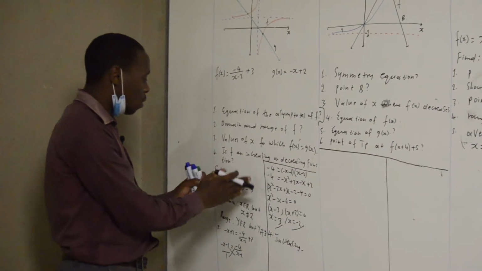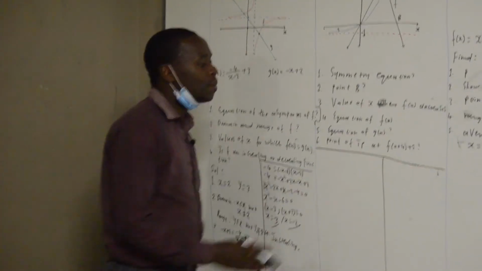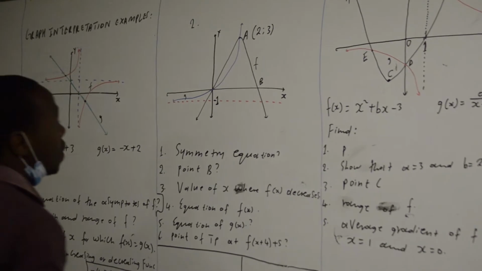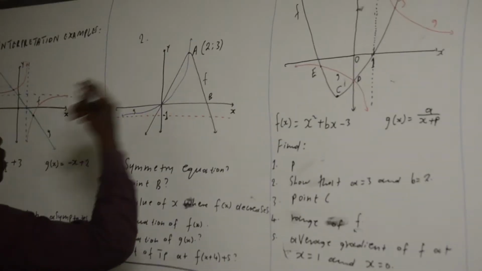That is it for the first part. And let's come to number 2. In number 2, you are not given any equation. Here you are given a graph, and on this graph, point A, which is (2, 3).